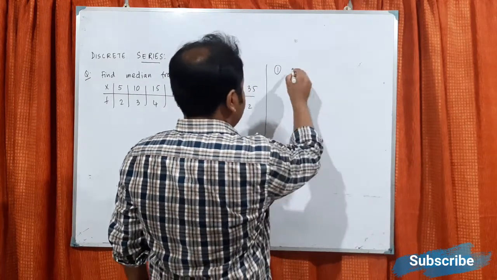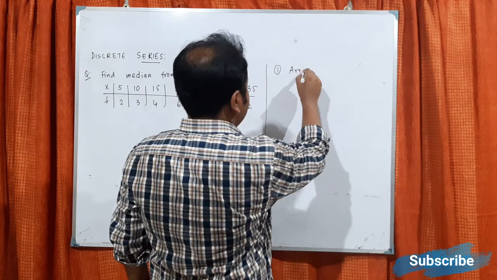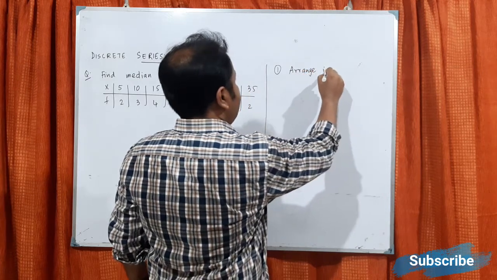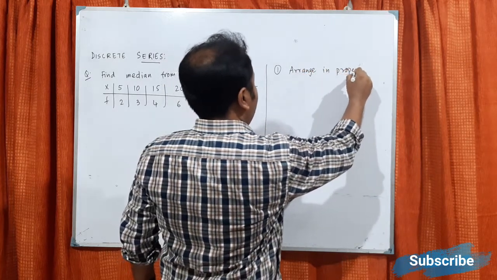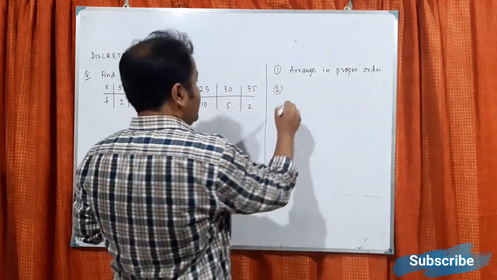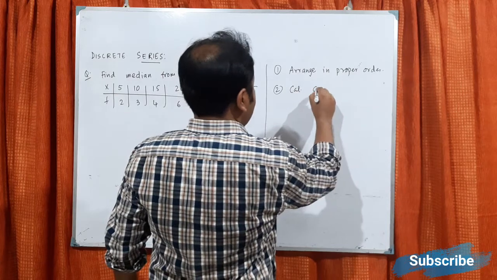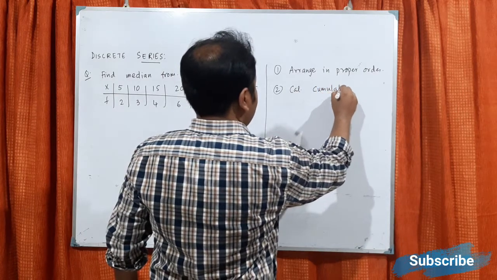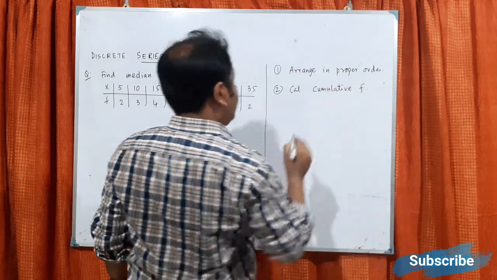Process number 1 or step number 1 is arrange in proper order. Number 2, calculate cumulative frequency.